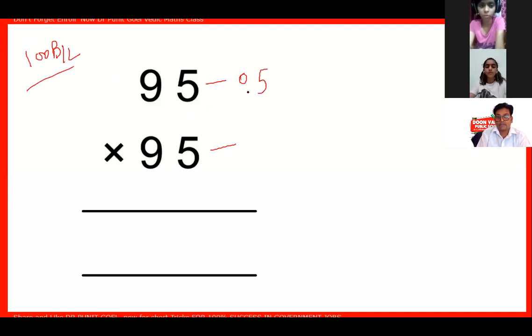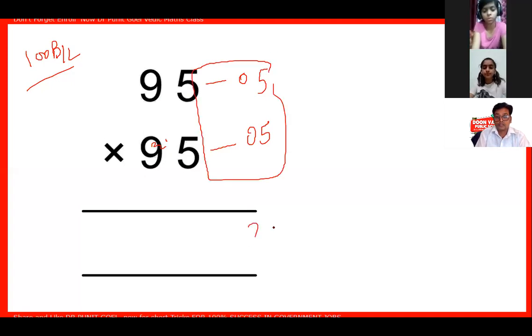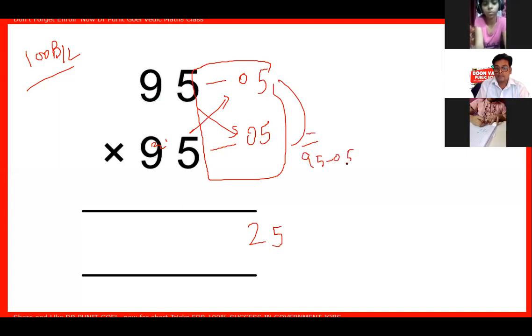That is 0.5. No, we will do this question from 100 balance. That will be better. 10 balance, that will be multiplied by 9. So multiply it by this. That is 25, 5 into 5. This way, this way, both ways what gives me? 95 minus 0.5, 90. So my answer will be 9025.